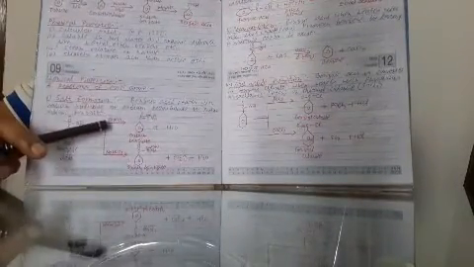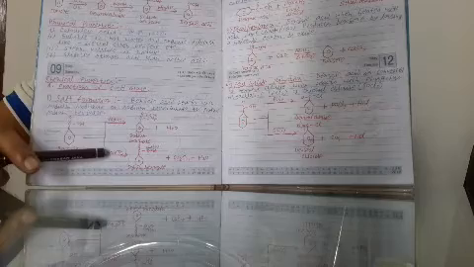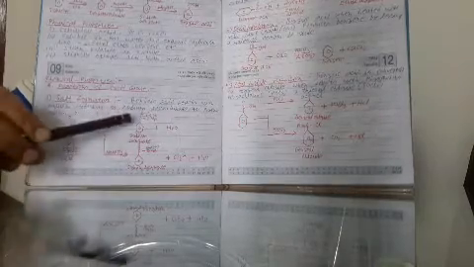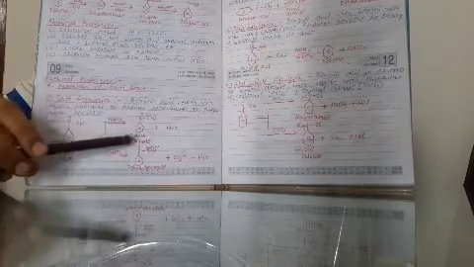Benzoic acid is an acid and sodium hydroxide or sodium bicarbonate is a base, and due to that, when benzoic acid and sodium hydroxide or sodium bicarbonate react with each other, one salt, sodium benzoate, is formed. Okay, see here: the sodium hydroxide reaction, and the sodium bicarbonate reaction. Here sodium benzoate has been produced.